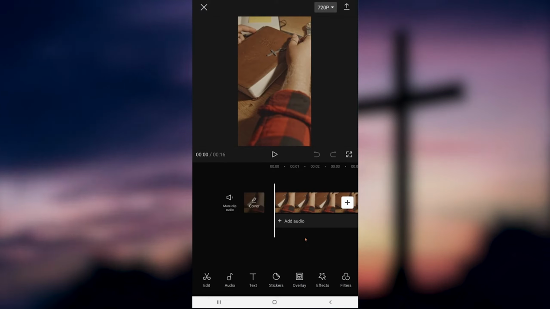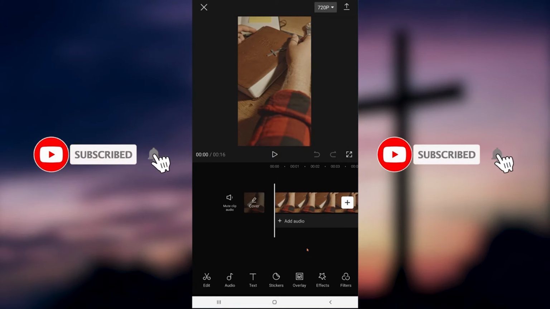Two key things that we need to do. One, we need to apply an effect to the video overall, and then we need to apply an animation to the film clip itself. And this stacking of motion is going to create a more interesting video whenever we're on Shorts or TikTok or Facebook Reels, wherever you're putting this.